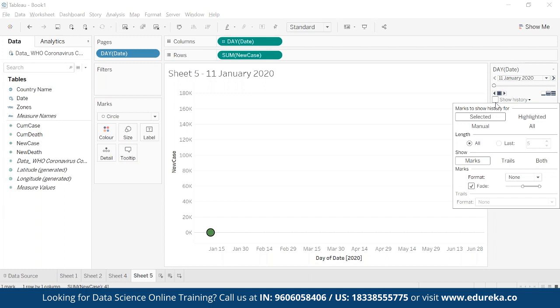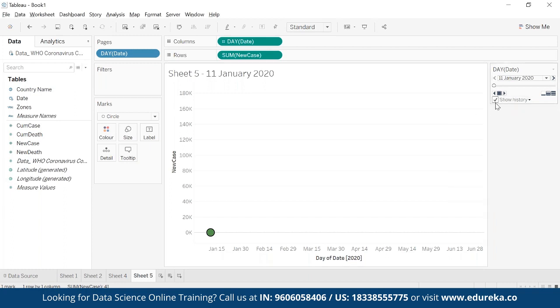And I click on this. Here there is an option of show history. I click on the history because I want to show the past history. That's why it will come in, and maybe I go with a loop playback. I'll go with the full speed. These are the speeds: low, medium, full. I'll start clicking on this. You see, this is how the trend is going on.